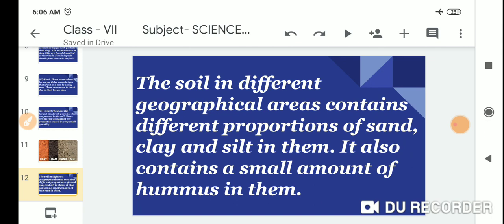The soil in different geographical areas contains different proportions of sand, clay and silt in them. It also contains a small amount of humus in them.